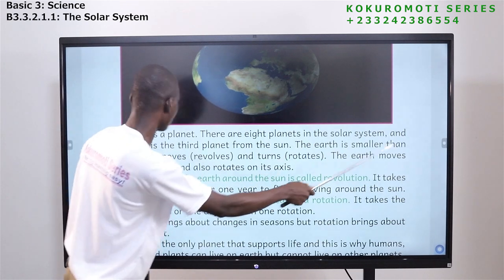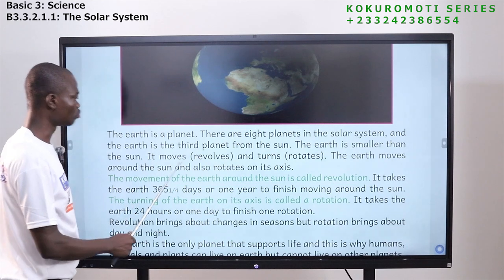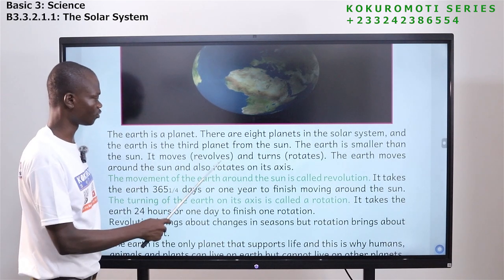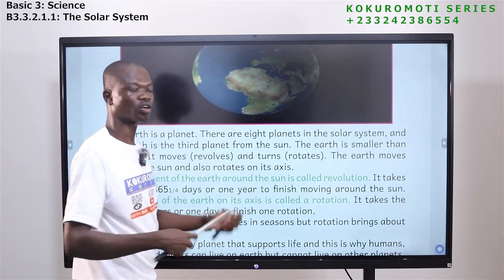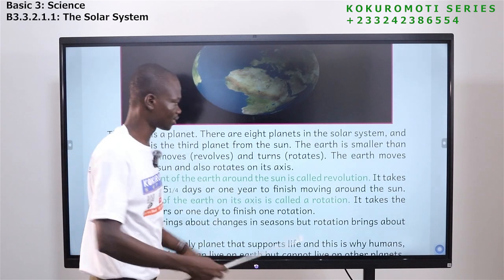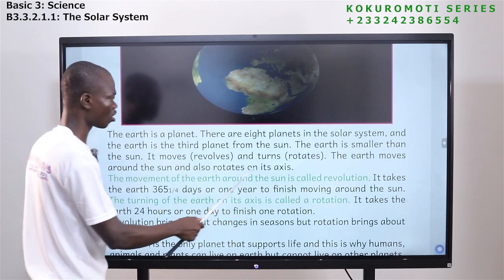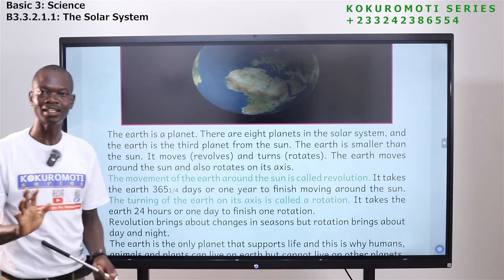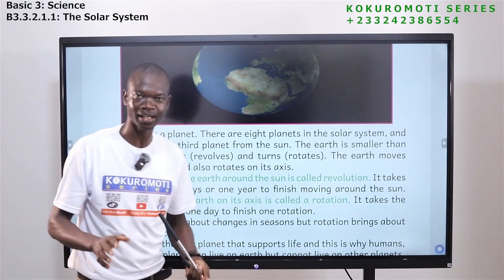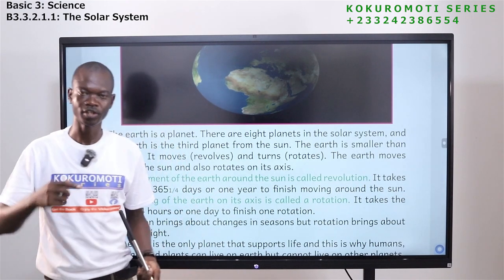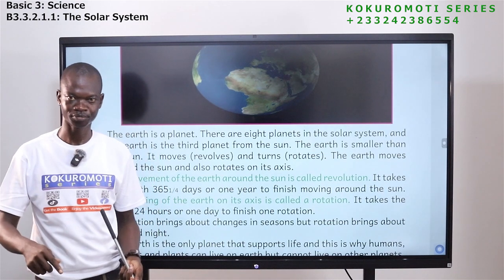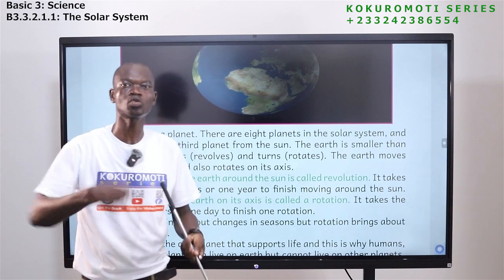The Earth is smaller than the sun. It moves, meaning it revolves, and turns. It also means that it rotates. The earth moves around the sun and also rotates on its axis. So what we are saying is that because the earth is a planet, it revolves, it moves around the sun. Apart from that, it also what?